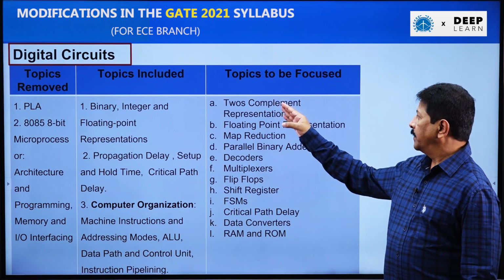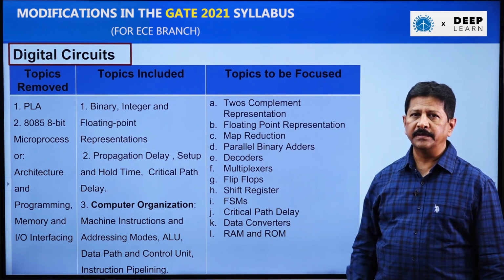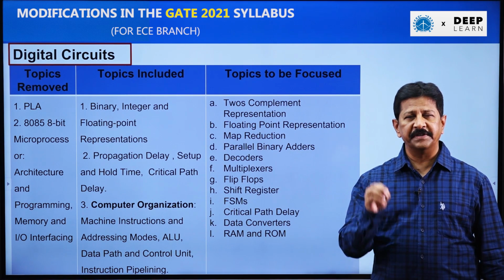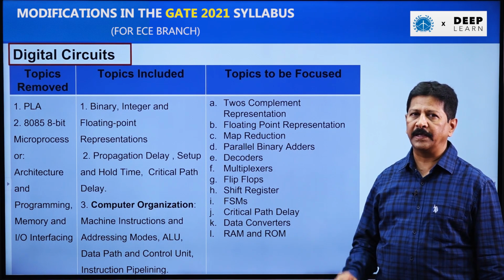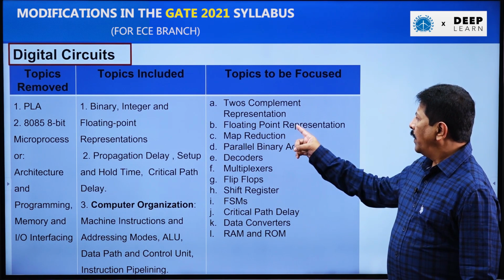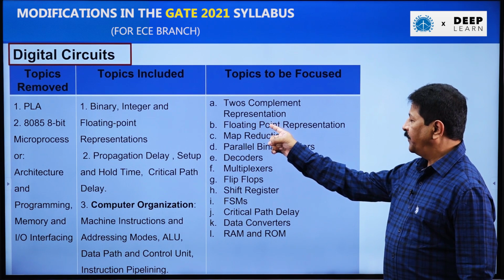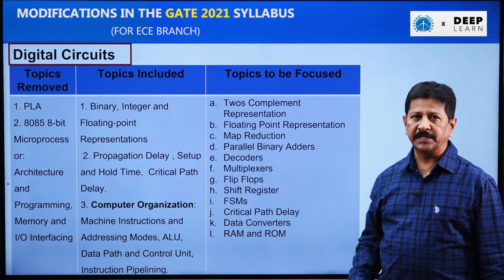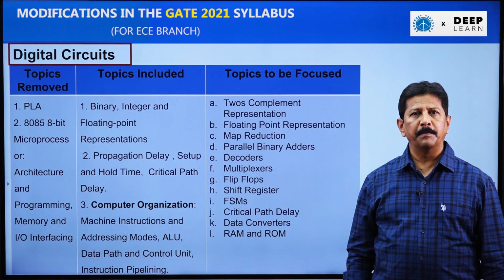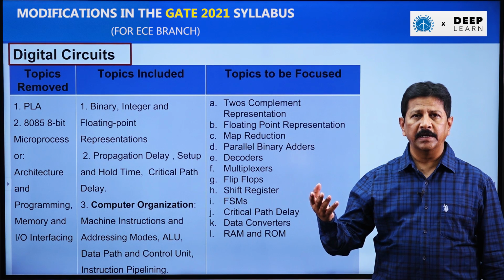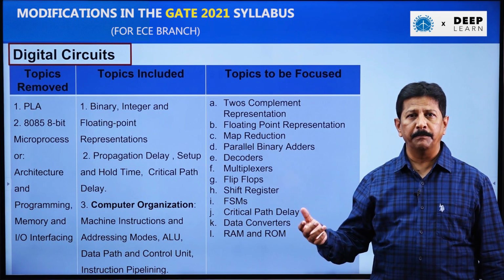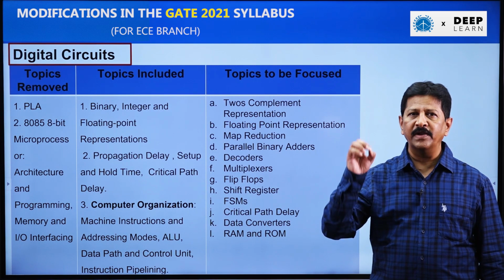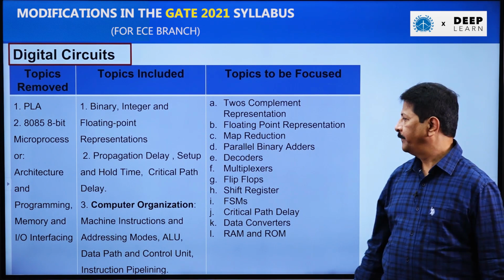Importantly, the 2's complement representation you need to learn well, because definitely one question is coming in the GATE examination based on this topic. I am expecting a definite question on floating point representation. What is the maximum value you can represent in floating point representation? What is the minimum value you can represent? Based on such criteria, definitely we can expect one question.